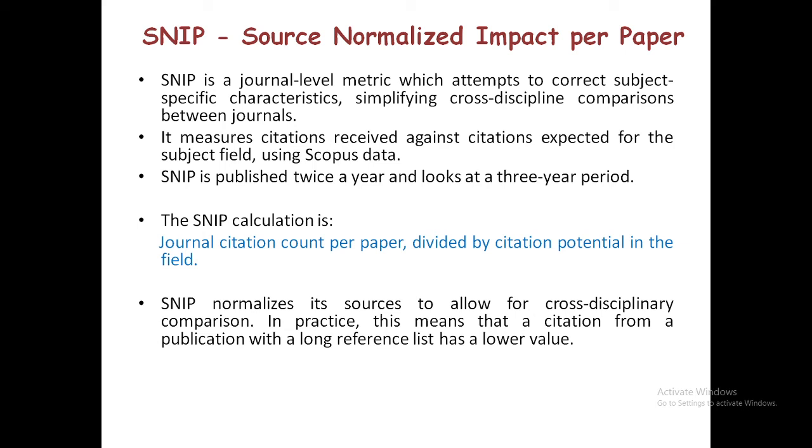Now the topic is SNIP, source normalized impact per paper. SNIP is a journal level metric which attempts to correct subject specific characteristics, simplifying cross-discipline comparisons between journals. It measures citations received against citations expected for the subject field using Scopus data.